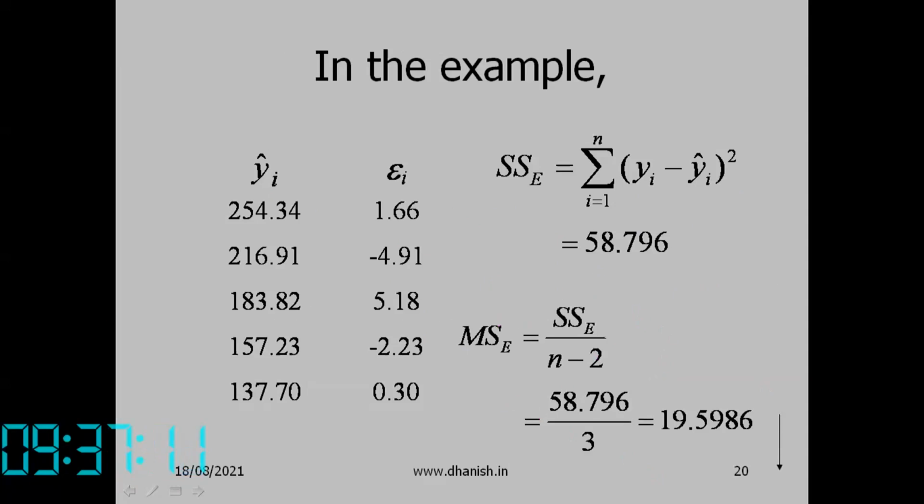So the mean square error is the sum of square error by n minus 2, that is 58.796 by 3, equal to 19.5986.